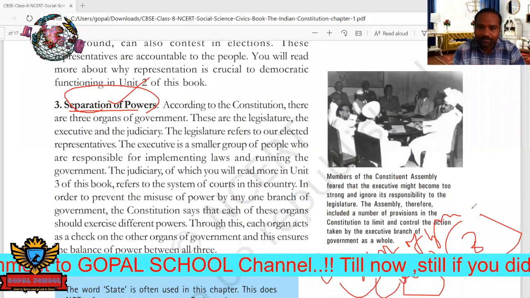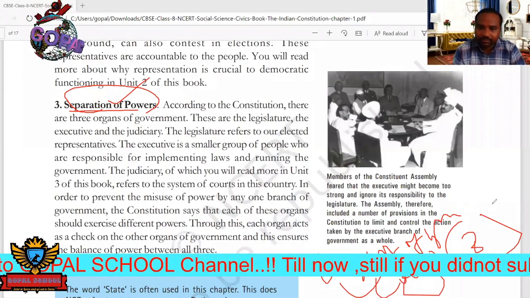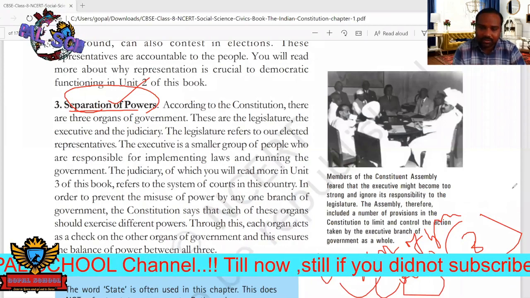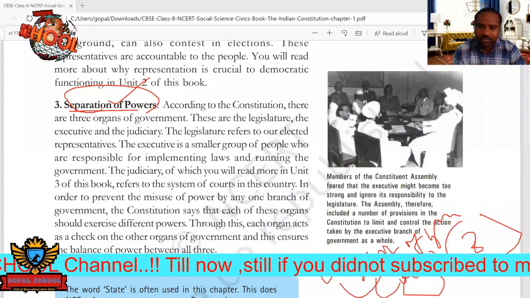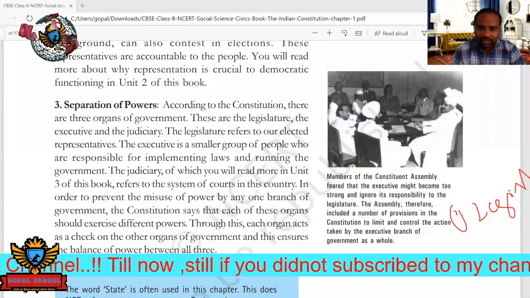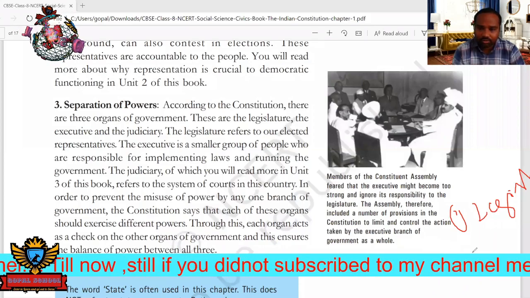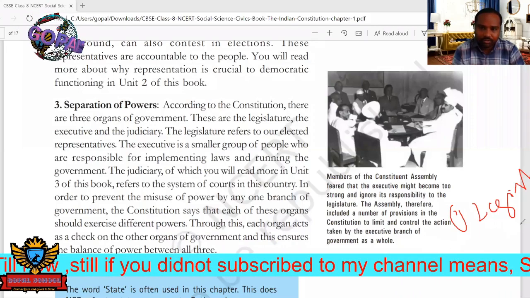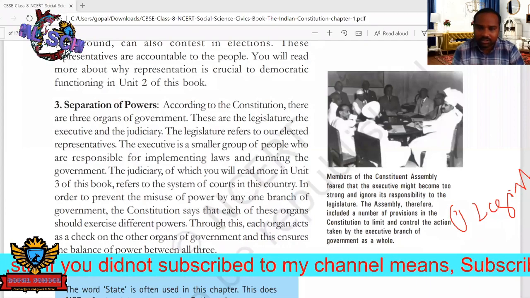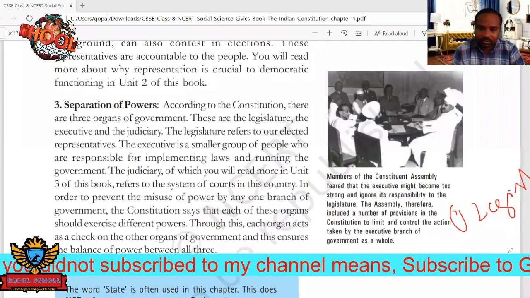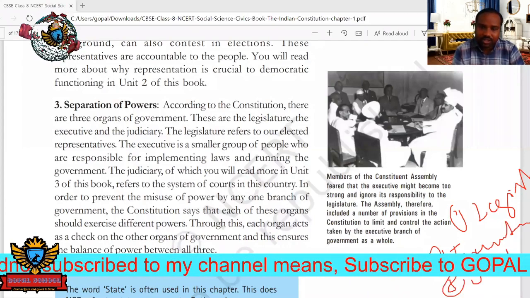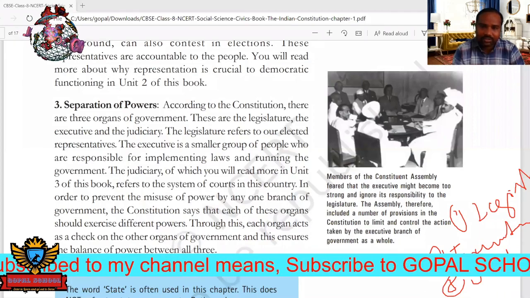What are they? The first one is the legislature. We have discussed it many times. Next, the second one is the executive. Next, the third one is the judiciary. These three are totally independent bodies.